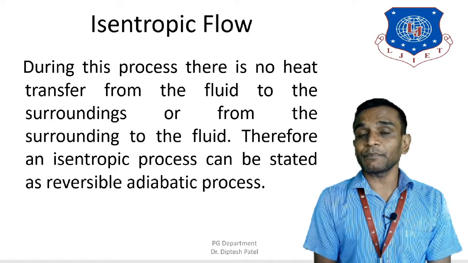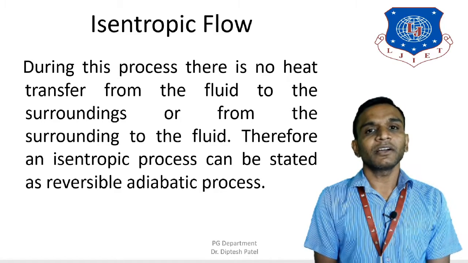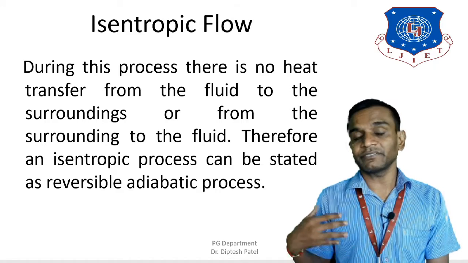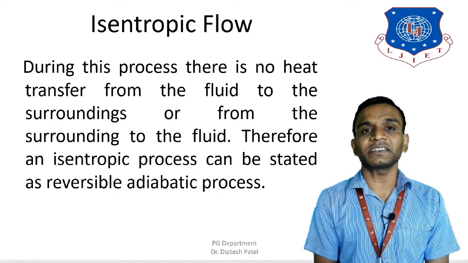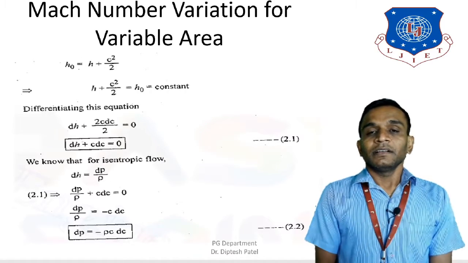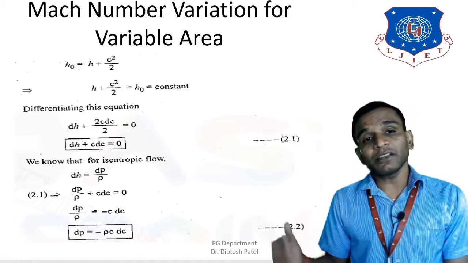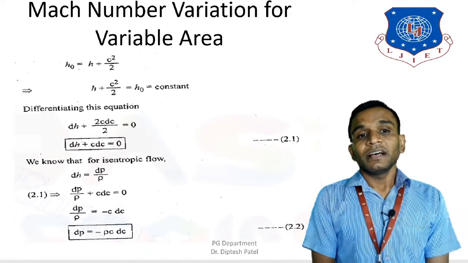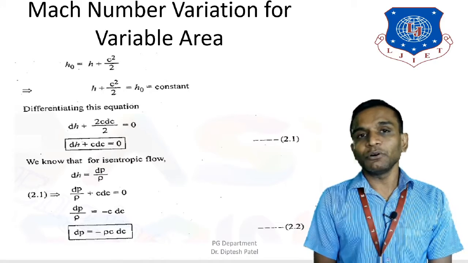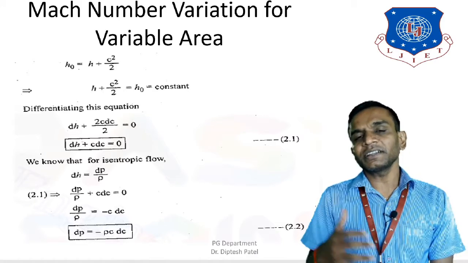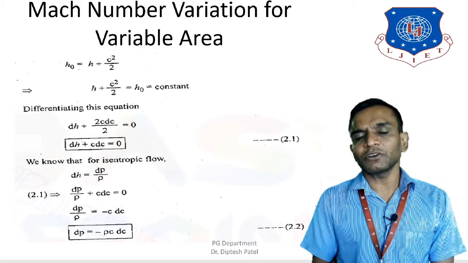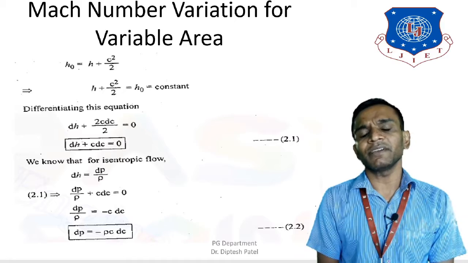In an isentropic process, as I said, the entropy remains constant, and therefore the isentropic process can also be referred to as the reversible adiabatic process. Now in this slide we are going to learn the Mach number variation for variable area. As we know, for different Mach numbers we get different areas, so what would be the effect of the variation of Mach number on the variable area.